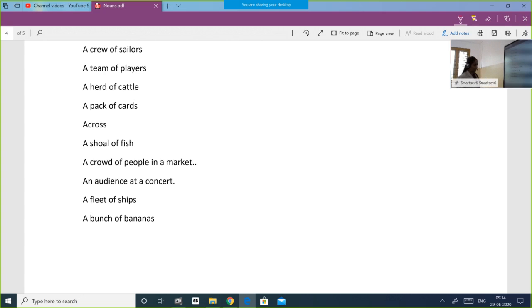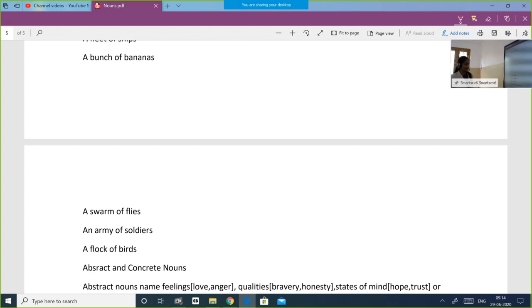A crowd of people in a market, an audience at a concert. What is a concert? It's a public performance. Musicians perform at a concert. An audience at a concert. A fleet of ships. A swarm of flies. Flies in groups. A swarm of flies. An army of soldiers. Soldiers in a group. The Indian army. An army of soldiers.